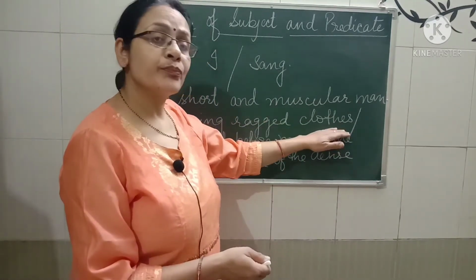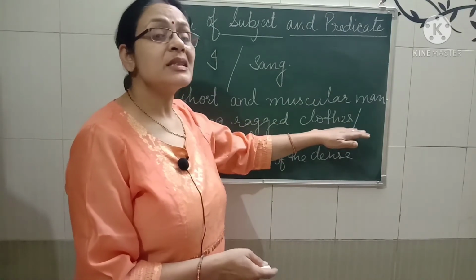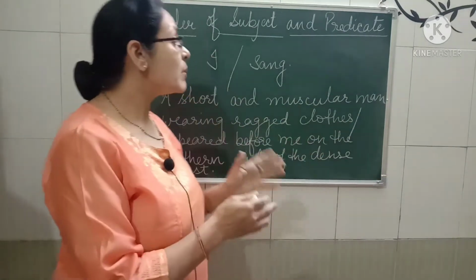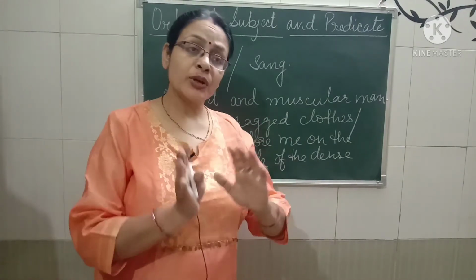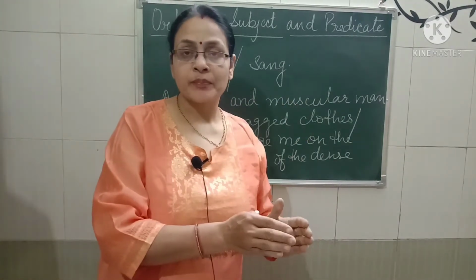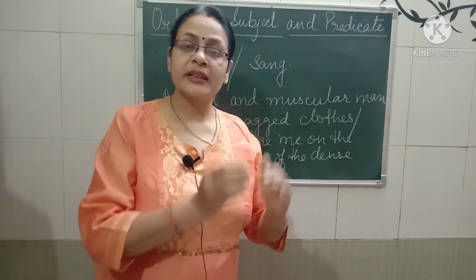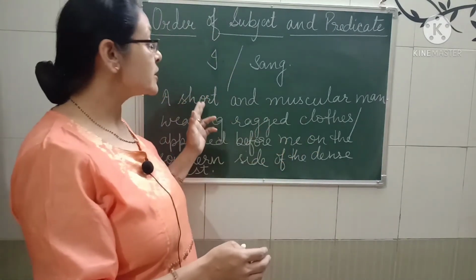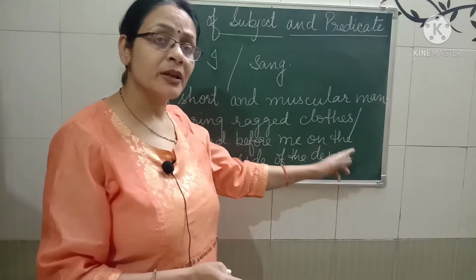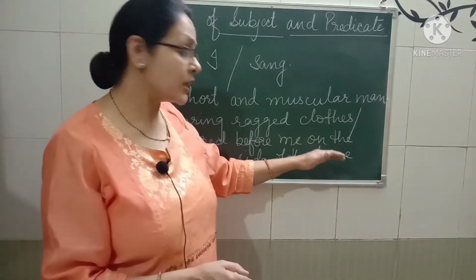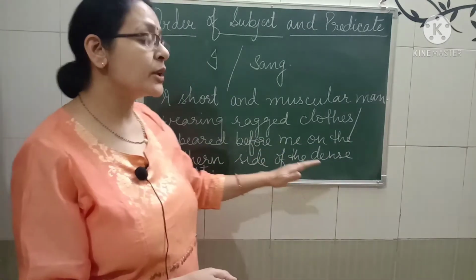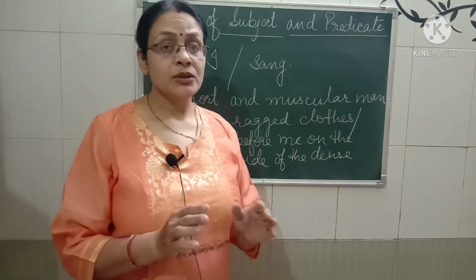This is a subject part, and we are talking about a man, a muscular man. He is short-heighted, wearing ragged clothes. So you are going to define a person. You have to define that it's a subject. What is a subject? The one about which you have written over here. And then after that comes the part of the predicate, that is, appeared before me on the southern side of the dense forest. So now is it clear?